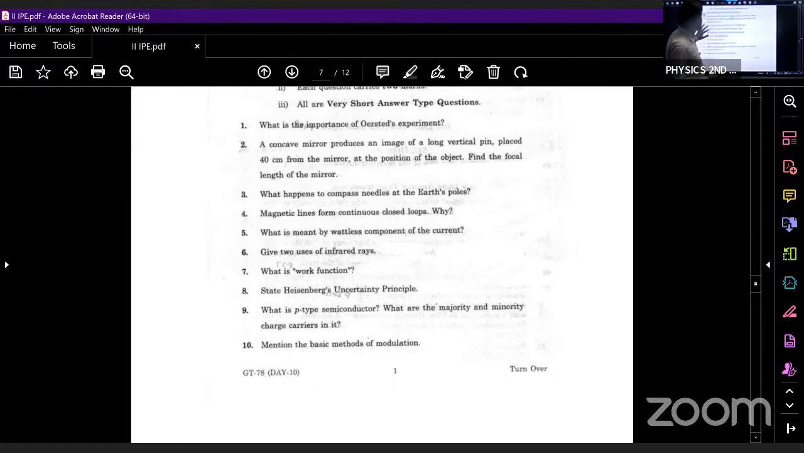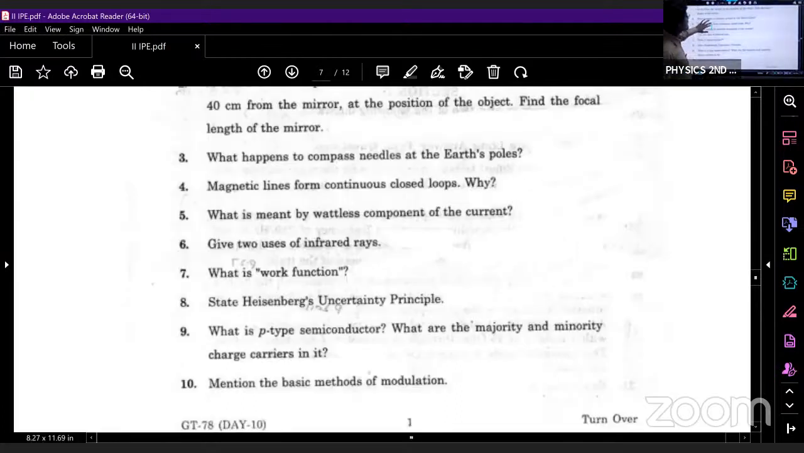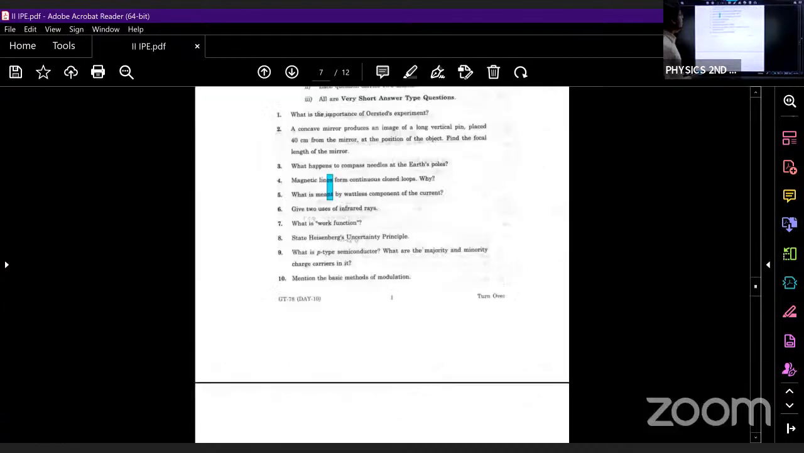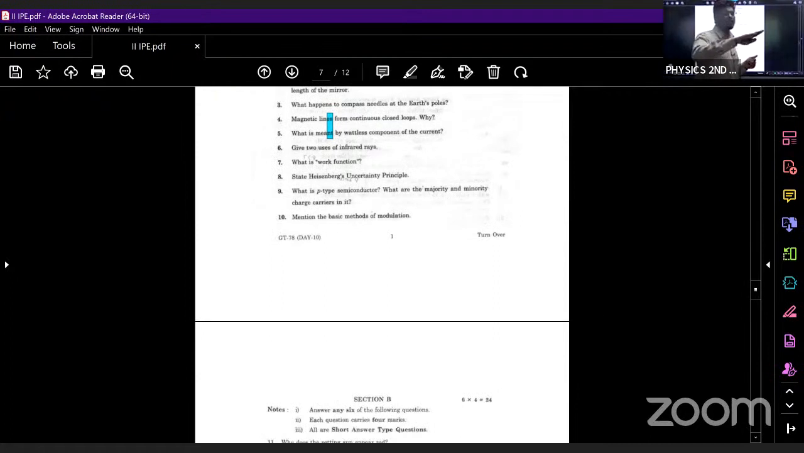Next, what is the next question? What happens to the compass needle at earth pole? This question also I have discussed. At earth pole, what will happen to the compass needle along the horizontal direction? The compass needle will align in any direction because the magnetic field will be perpendicular at the pole. The magnetic field will be coming something like this, perpendicular to the pole. So let us see what is the next question.